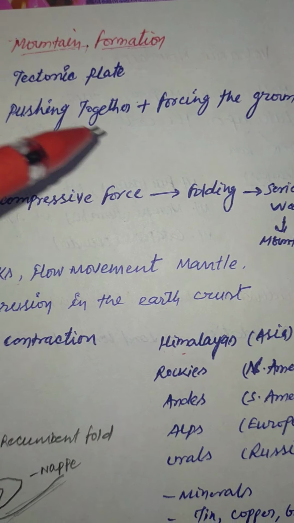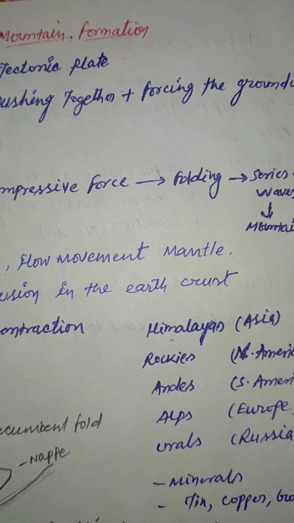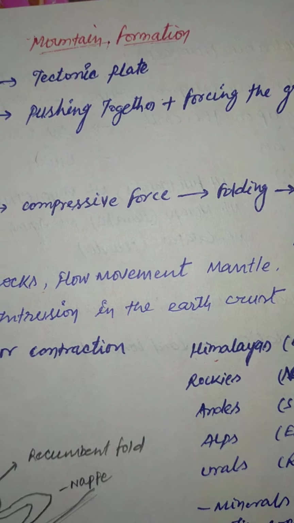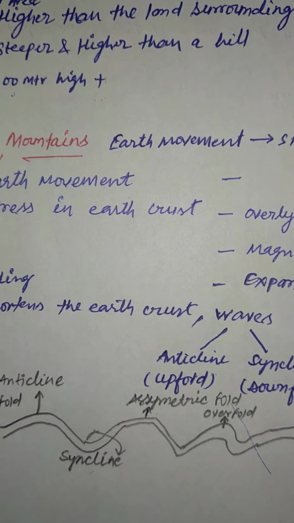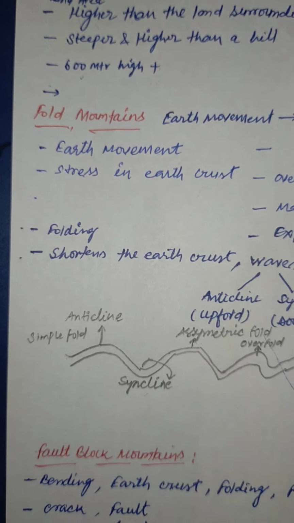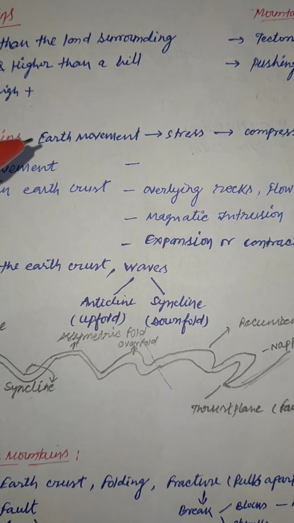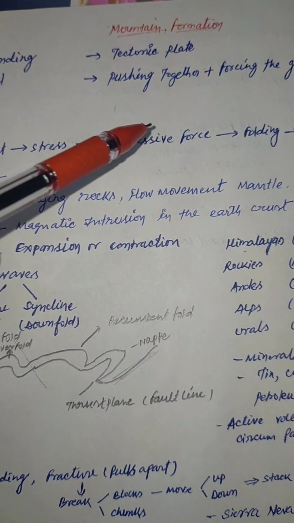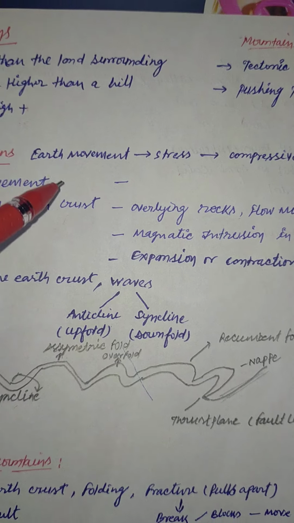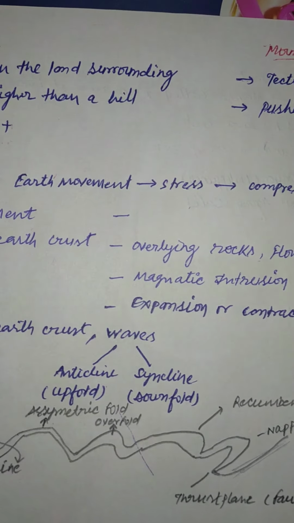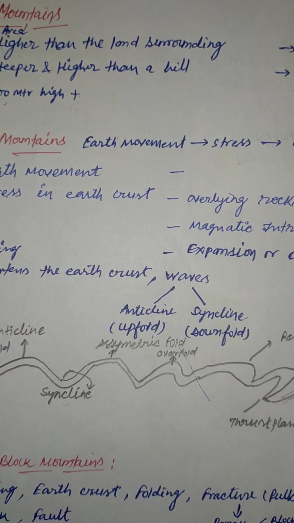I have written these things, and if you remember these two, three keywords, you can write how a mountain forms. Now you see that there are types of mountains, so I have discussed that also. Fold mountains, you can see, I have mentioned the entire process from earth movement to mountain. Let me explain.